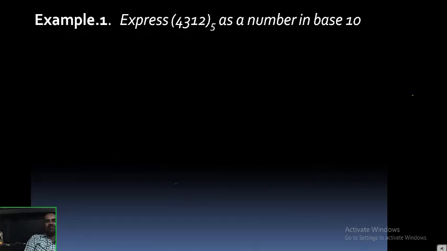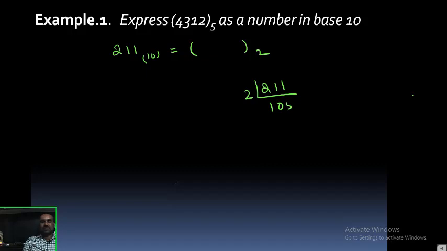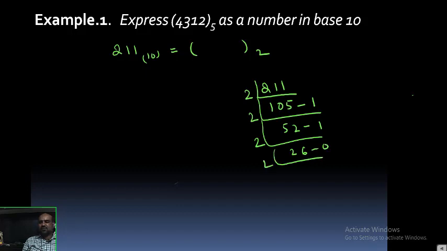I want to write one more example, students. Listen. 211 base 10 should be converted into a number with base 2. 211 should be divided by 2. 2 ones are 2, remainder 1. 2 52s are 104, remainder 1. 2 26s are 52, remainder 0. 2 13s are 26, remainder 0. 2 6s are 12, remainder 1. 2 3s are 6, remainder 0. 2 1s are 2, remainder 1.